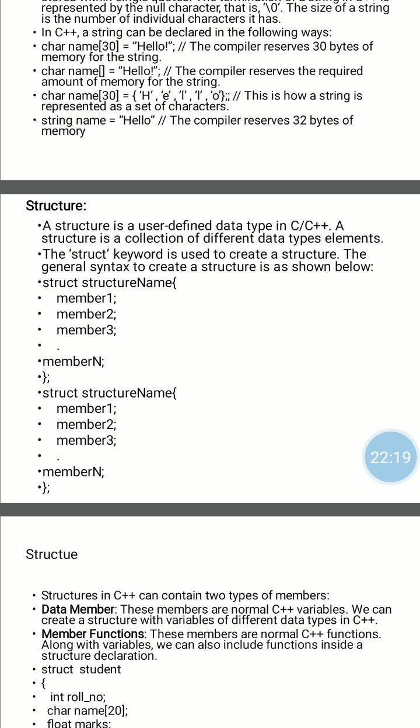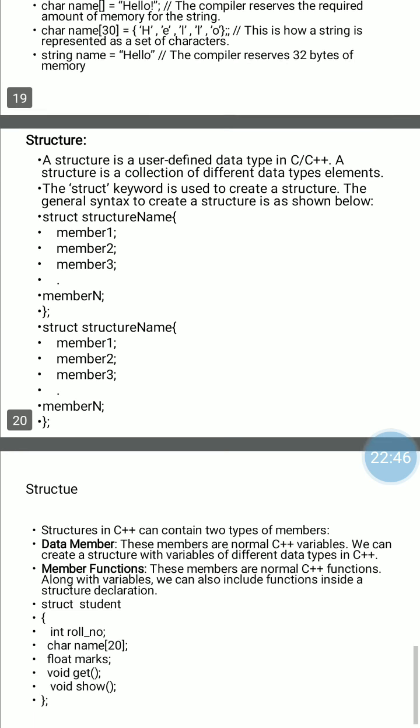Next is the structure in C or C++. A structure is a collection of different data type elements, and to declare a structure we use the struct keyword. Here the syntax is struct, structure name, then structure members. Example: struct student, integer roll number, character name, float marks, etc.